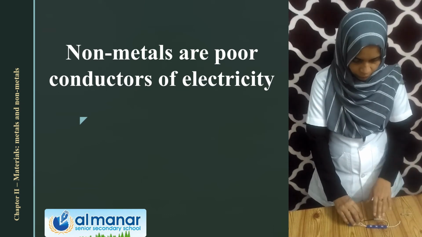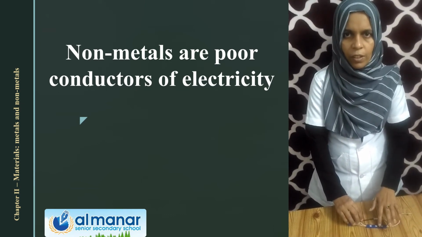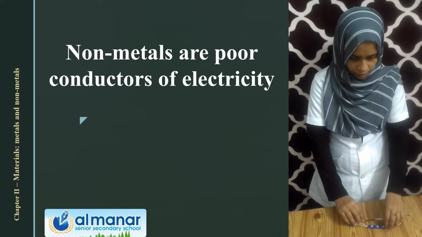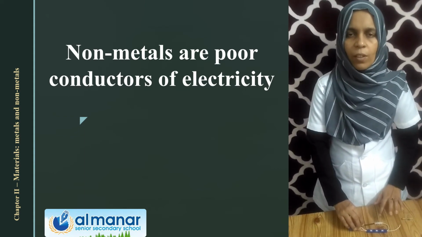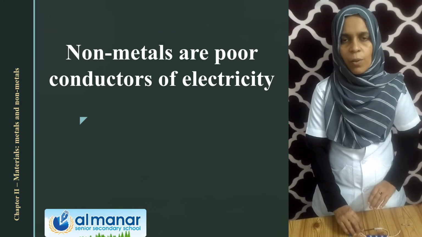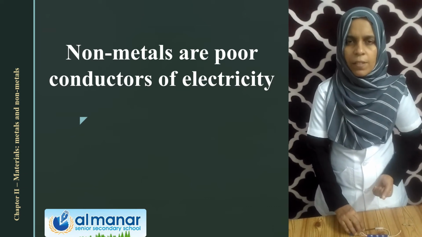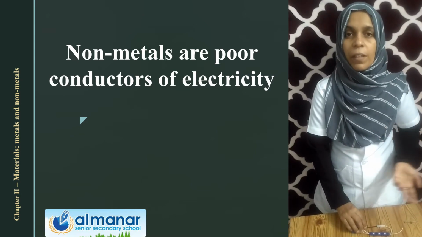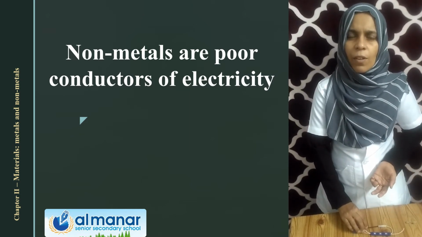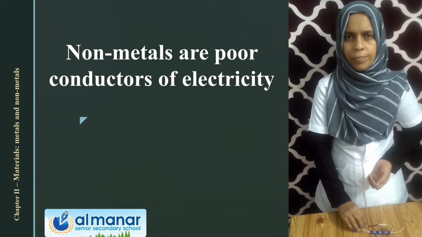And what about the bulb? Is it glowing? Can you see? No, it is not glowing. So we can say plastic is a non-conductor. That is why the bulb does not glow if you use a plastic piece instead of a metal piece. Clear? So we can say non-metals are non-conductors of electricity.